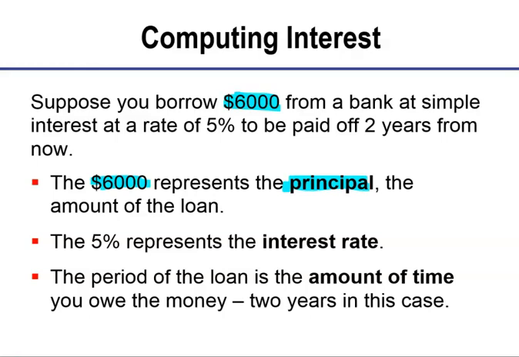The 5% represents the interest rate, and there always needs to be a period of time. The period of the loan is the amount of time you owe the money, which in this case is 2 years.